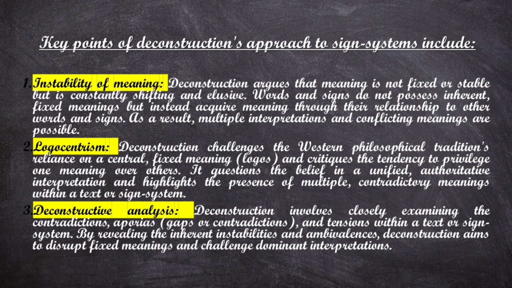Obviously, because if you take into consideration the previous session where I've discussed from work to text, deconstruction allows a particular reader to have multiple understanding or multiple interpretation of text. The same meaning has been used here. So obviously if a particular text has a fixed or stable meaning, it challenges the concept of deconstruction. Words and signs do not possess inherent fixed meanings but instead acquire meanings through their relationships to other words and signs. As a result, multiple interpretations and conflicting meanings are possible.